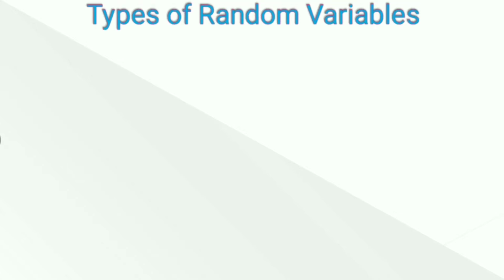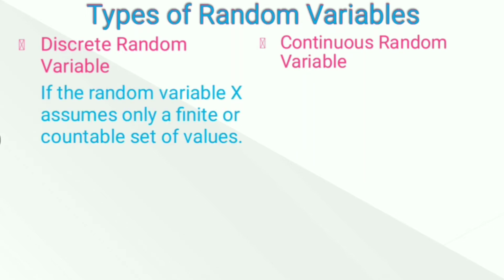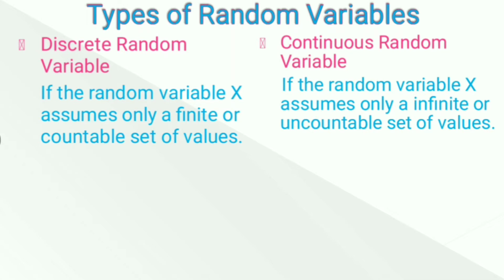There are two types of random variable. The first one is discrete random variable and the second one is continuous random variable. If the random variable x assumes only finite values, then that kind of random variable is called a discrete random variable. And if it takes an infinite or uncountable set of values, then that's a continuous random variable.